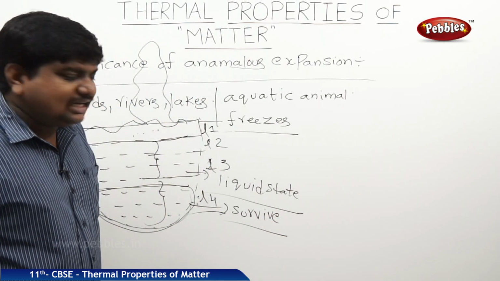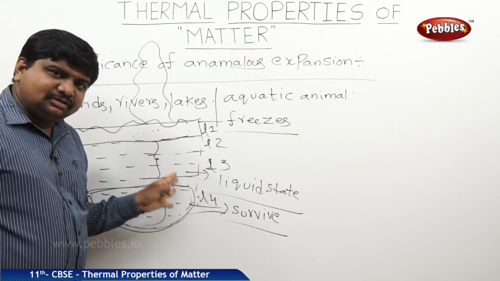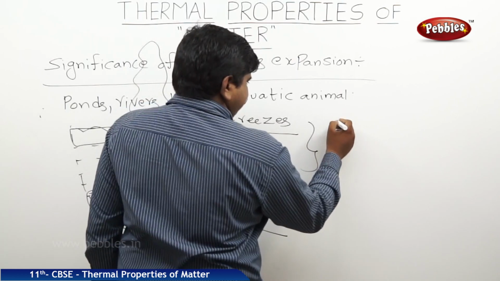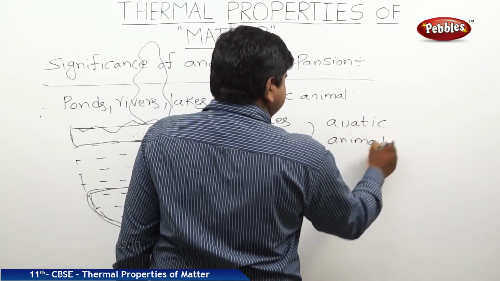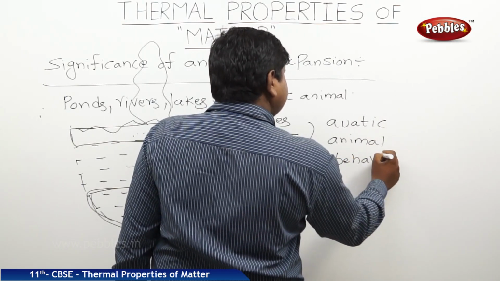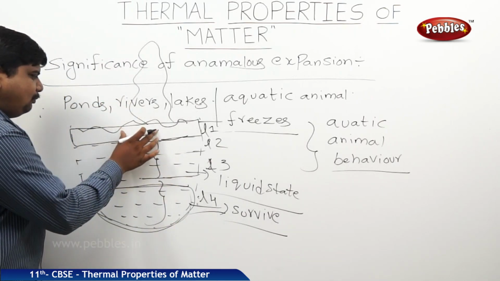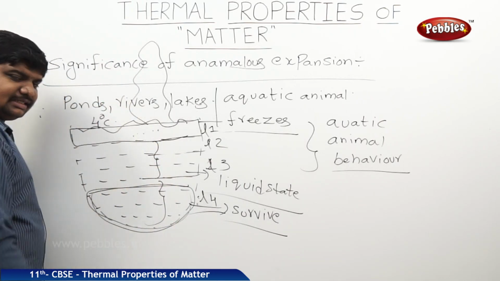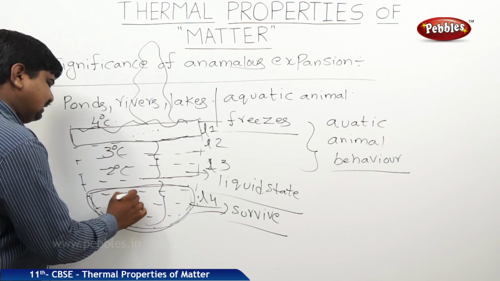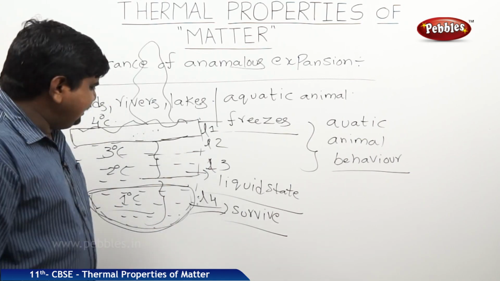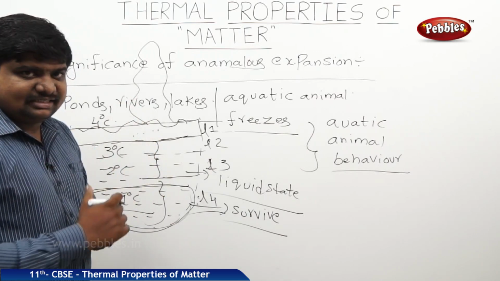If you see some channels like National Geographic or Discovery, we have many videos based on this phenomenon, this aquatic animal behavior. So most probably this topmost layer will be at 4 degrees Celsius, the lower layers will be at 3 degrees, 2 degrees, 1 degree. Anyway, in the remaining layers, the aquatic animals will survive very easily.